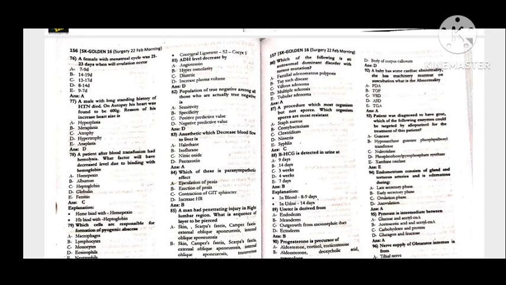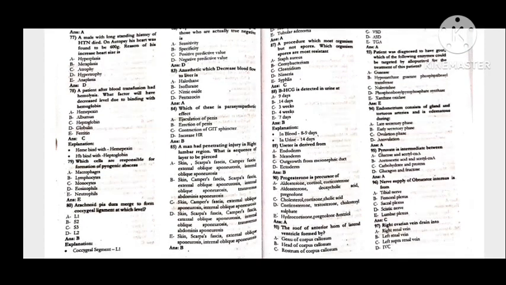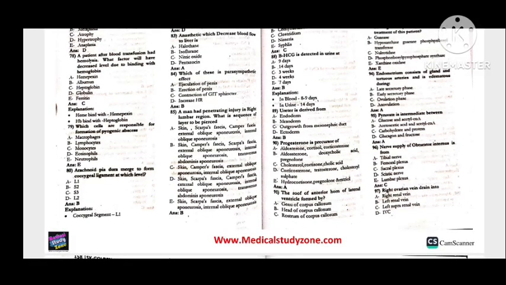92, the baby has some cardiac abnormality, she has a machinery murmur, and the machinery murmur is of PDA, patent ductus arteriosus. 93, the patient was diagnosed to have gout. Which of the following enzymes could be targeted by allopurinol for the treatment of this patient? Allopurinol targets xanthine oxidase, option E. 94, endometrium consists of glands and tortuous arteries and is edematous during the late secretory phase, option A.